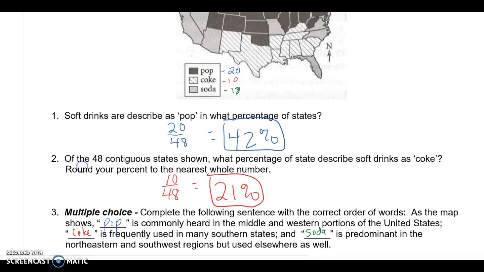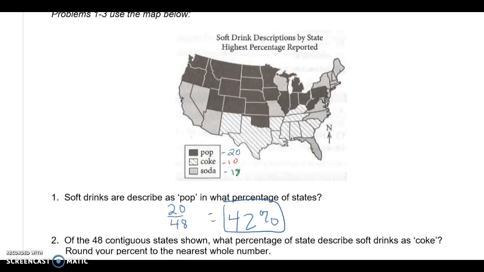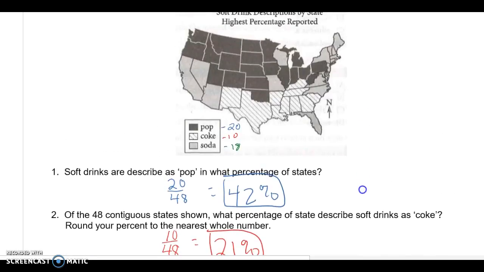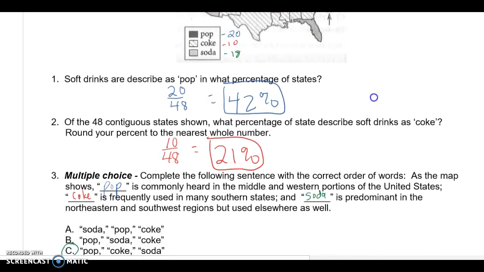And number 3, complete the following sentence with the correct order of words. Basically what we're looking at is the distribution of how people say it. So the first thing we're looking at is the middle and western portions of the United States. So back at the graph here, the middle and western portions is all in this area here. It's very heavy with pop in that case. So pop would be the most prevalent way to describe it. For some reason they call it soda in Wisconsin. That kind of stands out as an oddball.